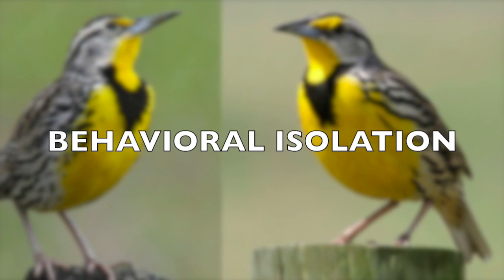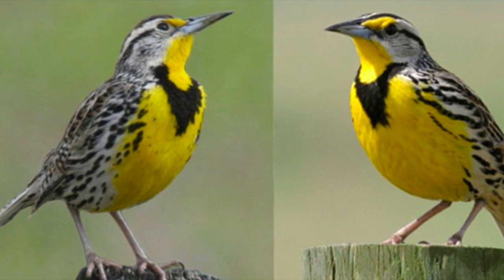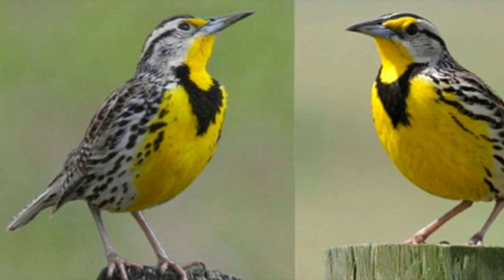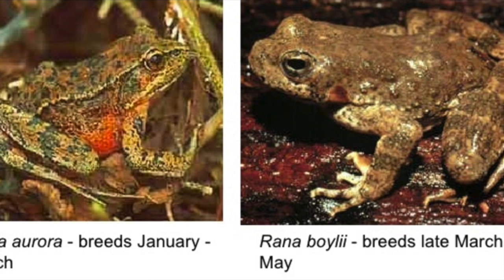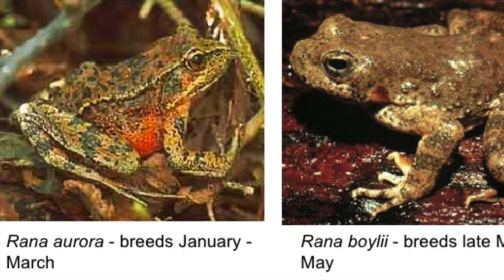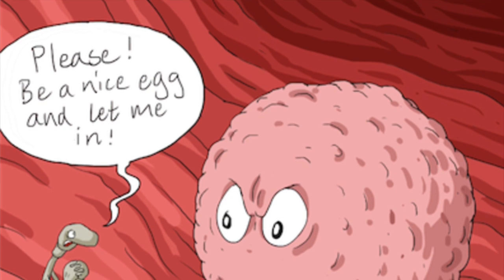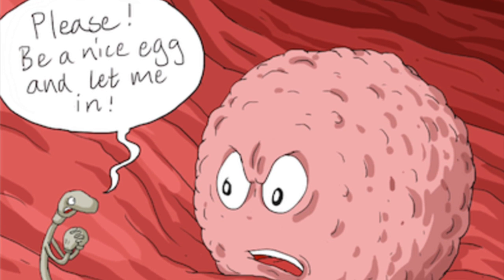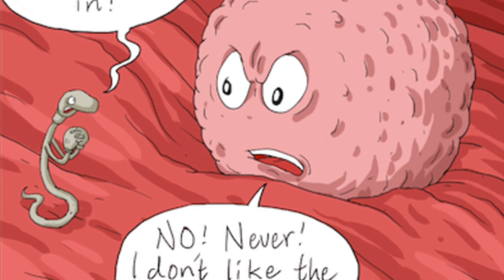The second mechanism is behavioral isolation. An example of this is how these two meadowlarks differ in their mating calls, and so thus they can't mate. The third mechanism is temporal isolation. An example of this is how these frogs mate at different times, and thus they can't reproduce. The fourth mechanism is mechanical isolation. An example of this is, well, I think you get the picture. The fifth mechanism is gametic isolation. This is when the sperm of one species won't mate with the egg of another species.